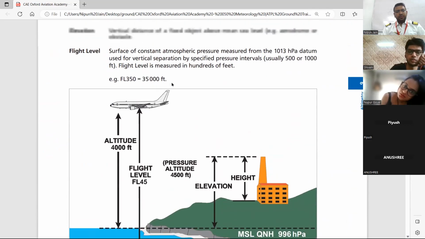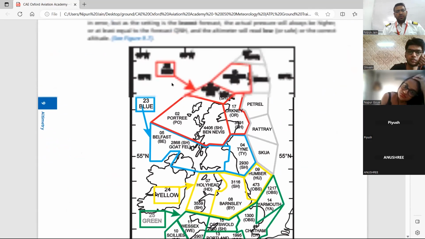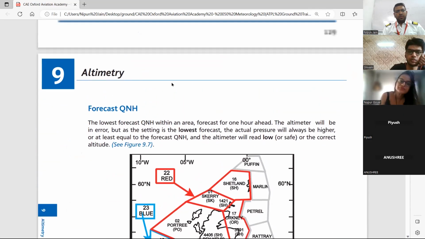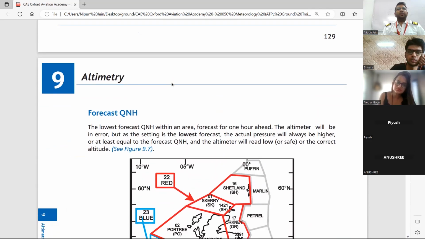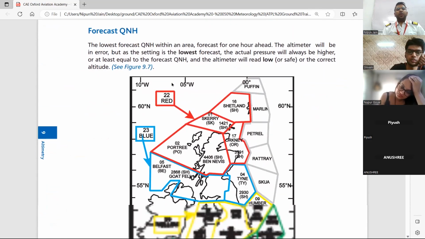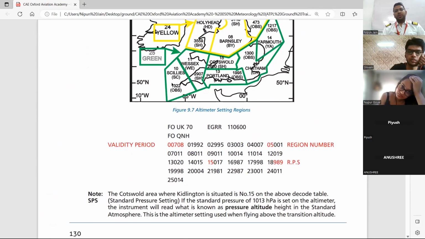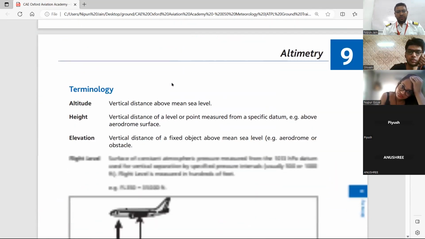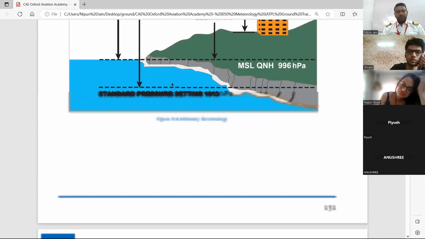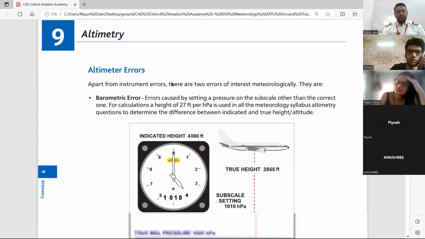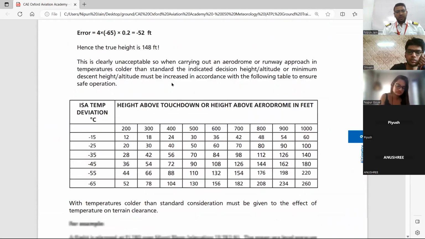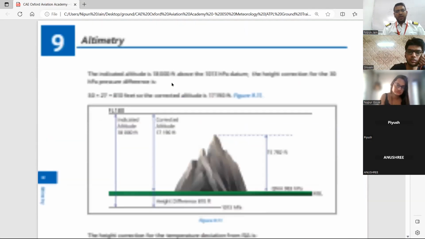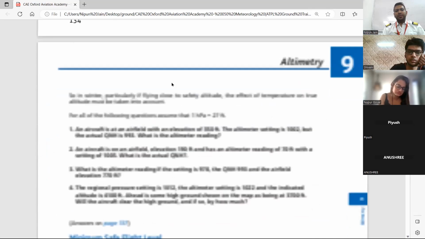अच्छा, for landing purpose, we'll take the lowest value of it. For takeoff purpose, we'll take the highest value of it. So, okay, we'll come to it. Altimeter errors, again, we'll do it the next day. Okay. Let's tell you what is Q&A today.